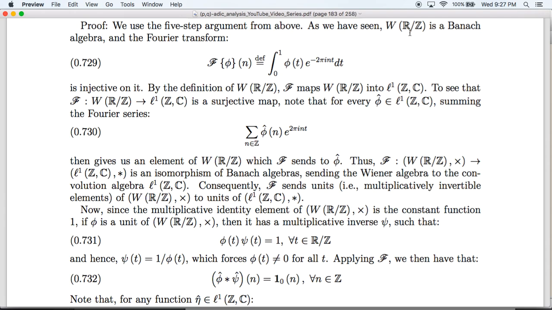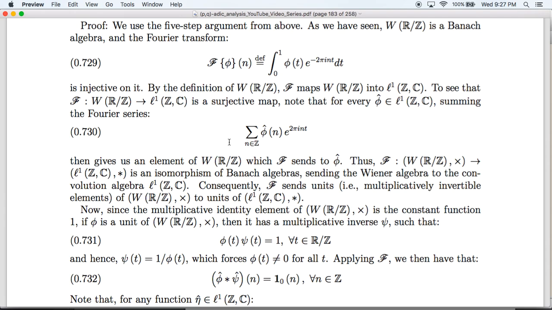And therefore we have the injectivity of the Fourier transform on the integrable functions. And so by definition, here's where the jury rigging comes in. We defined the Wiener algebra as the set of all things with absolutely convergent Fourier series. This means that by definition, F ends up being a surjective map, in addition to an injective one, from the Wiener algebra on the circle to little l1.